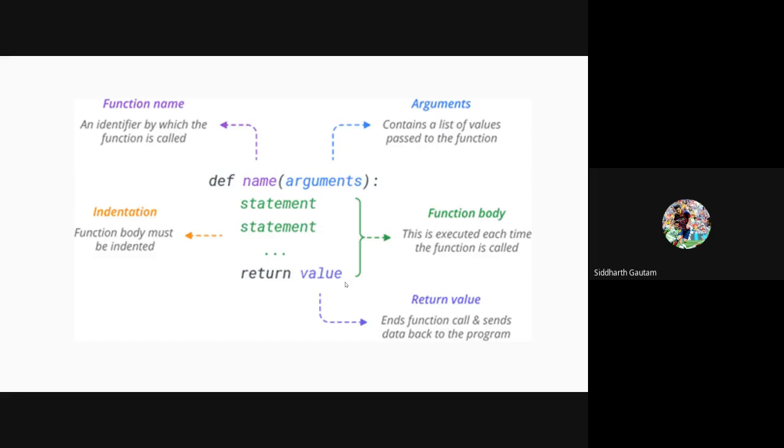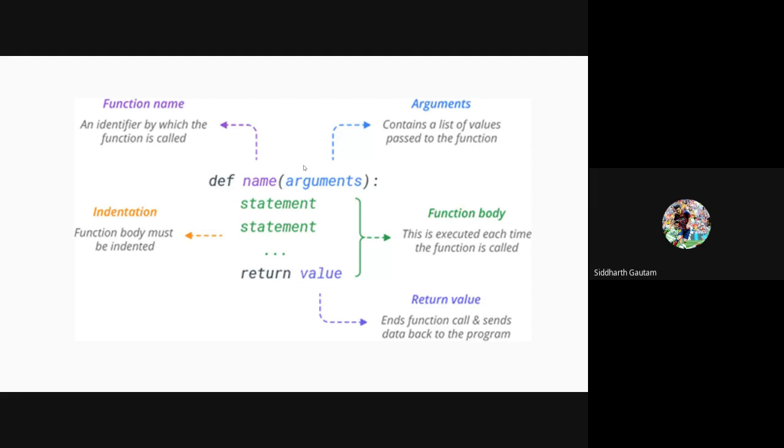So this is the structure of your function. In Python, we start the function with the keyword def. This is how we declare a function. Then we write the name of the function; you can write whatever you want.